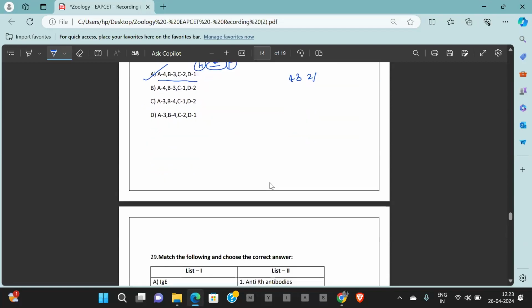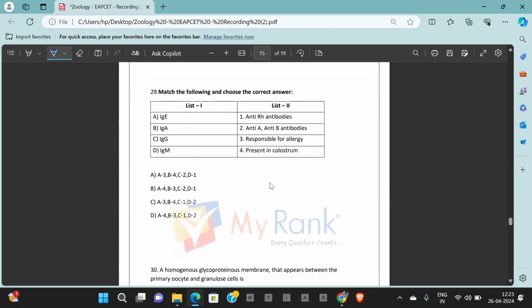Going ahead with question number 29. Which of the following are correct matches? Choose the correct match. IgE. IgE is for allergy. So 3. IgA is found in colostrum, through milk. So it is 4. IgG is the smallest antibody that can cross placenta. It is for anti-Rh. So 1. IgM, it is pentameric, it is for anti-A and anti-B.